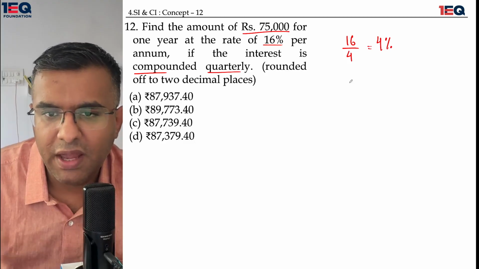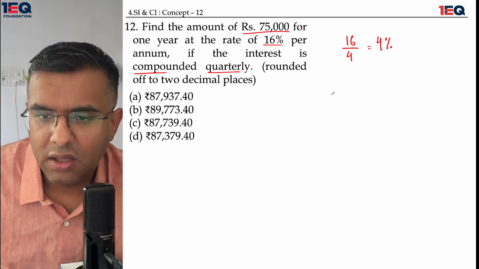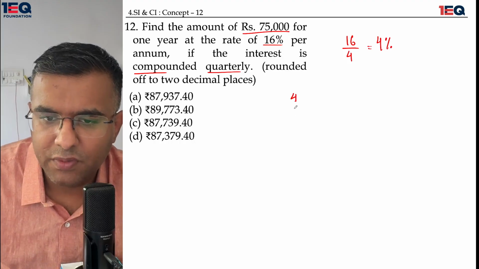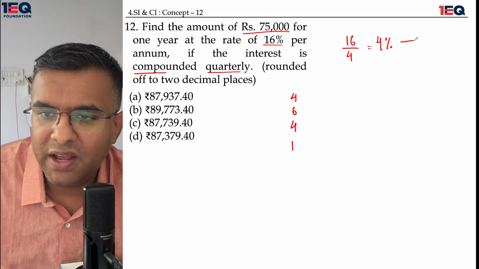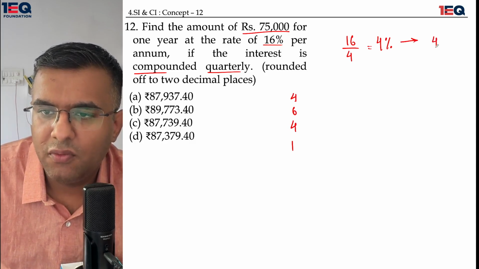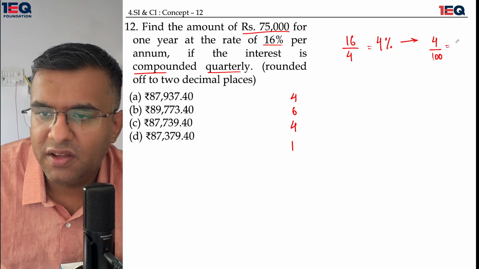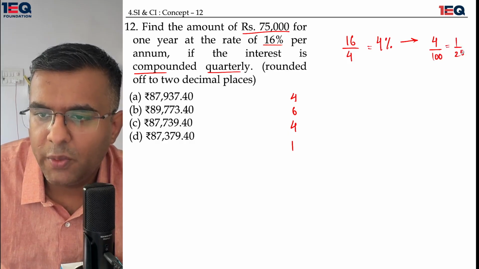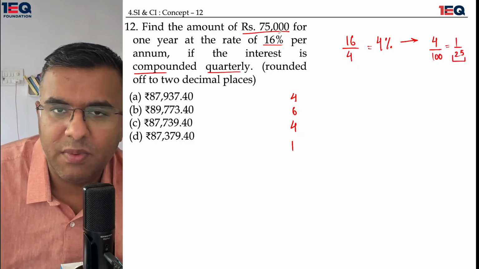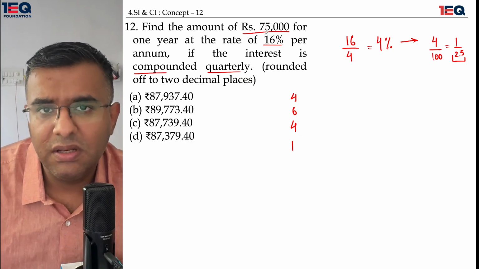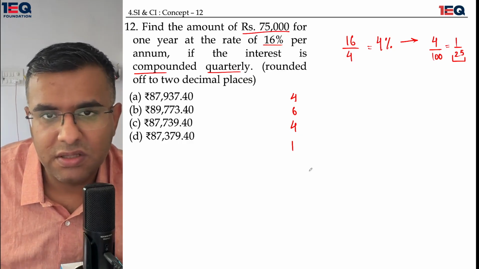If you remember, I have already given you a method of using Pascal's triangle, the 4 6 4 1 method. If I have 4%, 4 upon 100 would give me 1 upon 25. 1 upon 25 becomes a factor which has to be multiplied by the principal successively so as to reach the final amount.